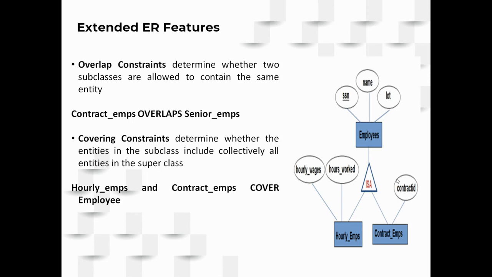I earlier discussed structural constraints. So now here we'll be covering the overlap constraints and covering constraints. So overlap constraints determine whether two subclasses are allowed to have the same entity, yes or no. Suppose there is an employee called Bhargavi, can Bhargavi be both an hourly based employee as well as a contract employee for the same organization?